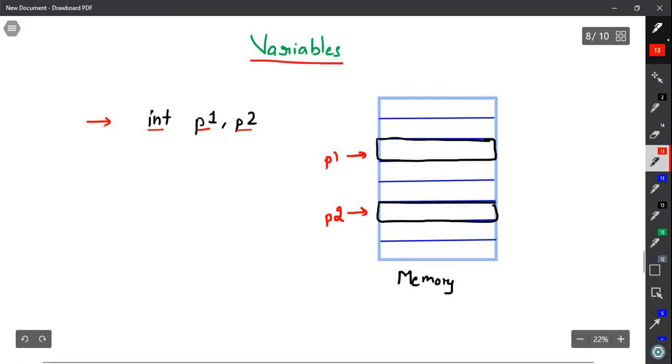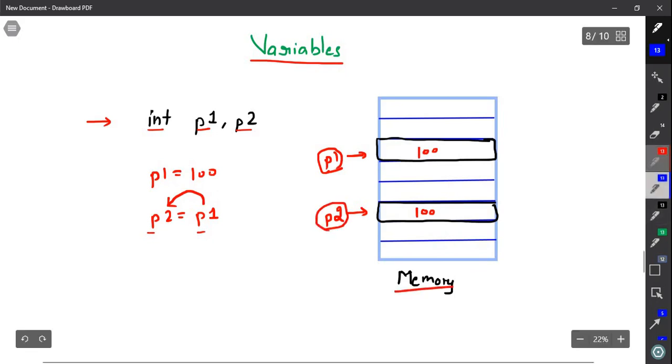p1 and p2 are variables because they are cells in memory. For example, if I write p1 equals 100, what will happen? I will store 100 in memory location p1. And what will happen if I do p2 equals p1? The meaning of this line is very simple: copy the content of p1 into p2. So p2 will also store 100, just like p1. Basically p1 and p2 are variables because they are cells in the memory.